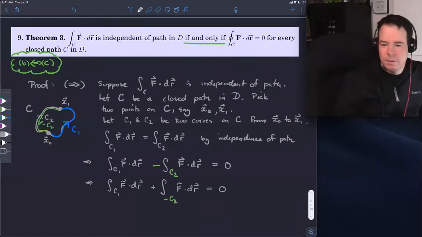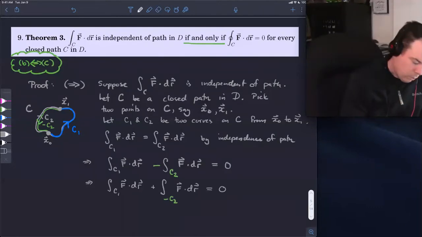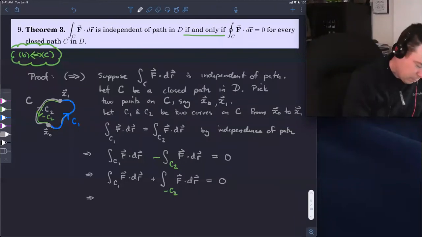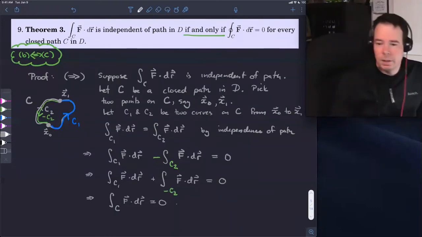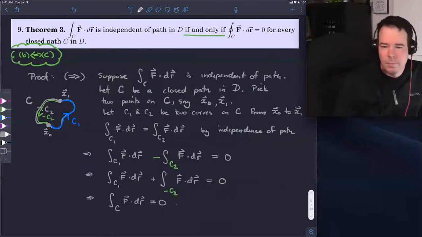And so now what this is saying is that if I integrate along C1 and then along C2 backwards, I get 0. But integrating along C1, then C2 backwards is just integrating around the curve C. And so that's equal to 0. And that's what we wanted to prove. We wanted to prove that the integral around C was 0. And we did it by path independence here.